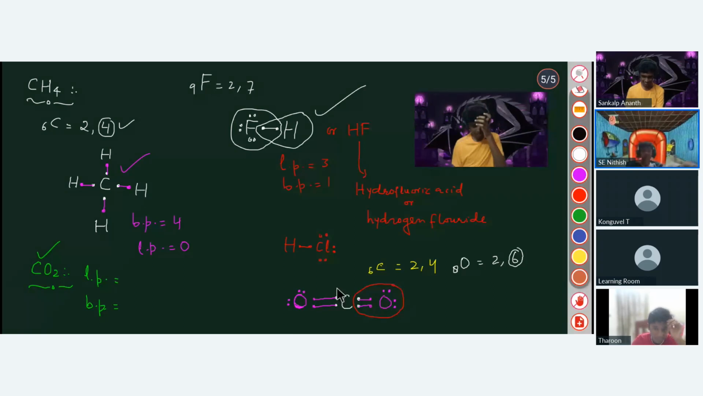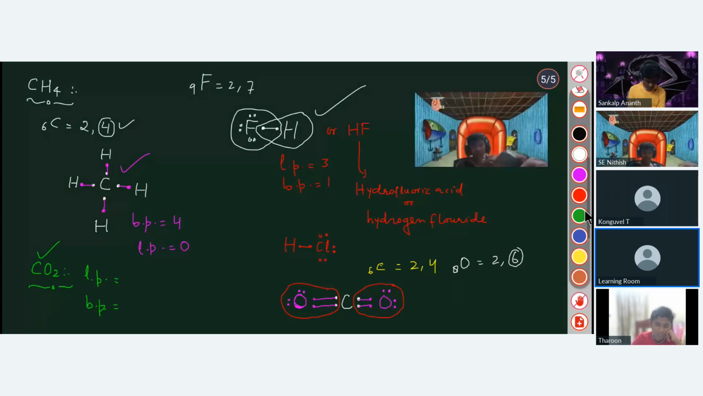So now you can check it out here that the octet of both the oxygen atoms is complete here, and also the octet of carbon is complete here, isn't it? Yes, sir. So there are total 4 lone pairs and 4 bond pairs. Exactly, this is now correct.